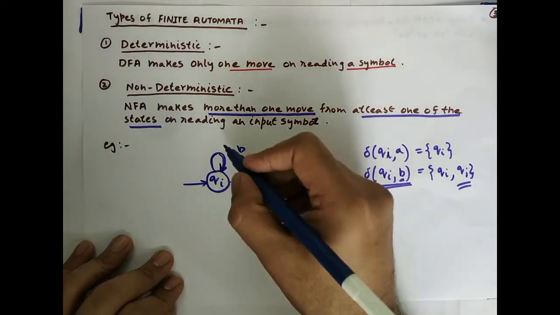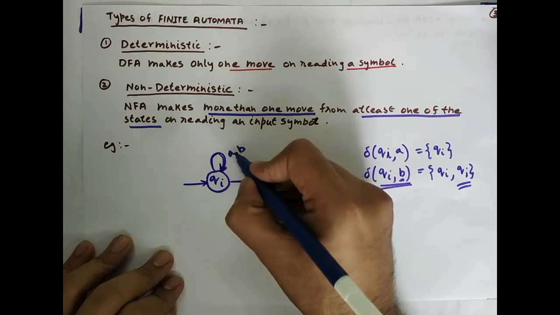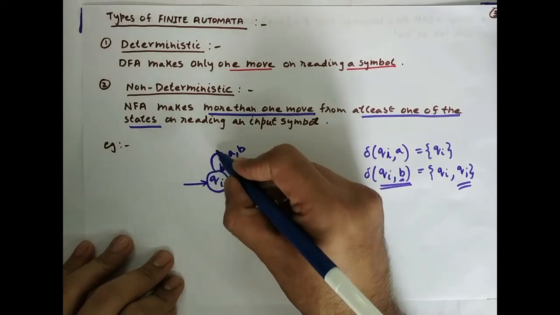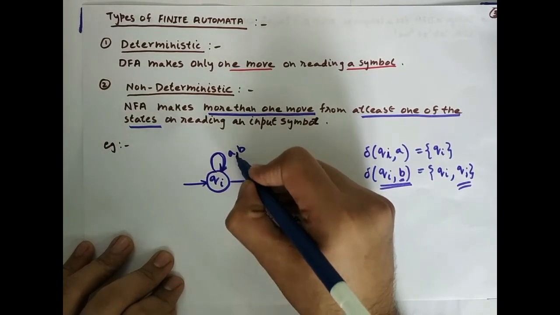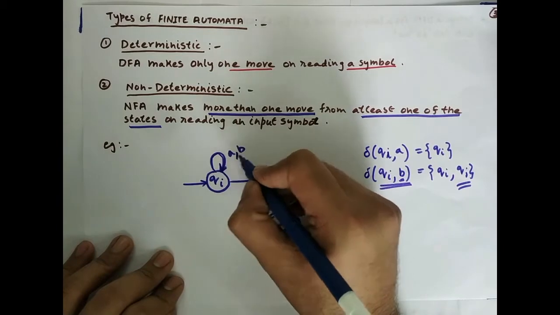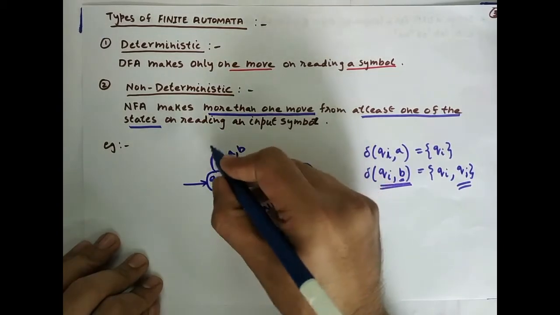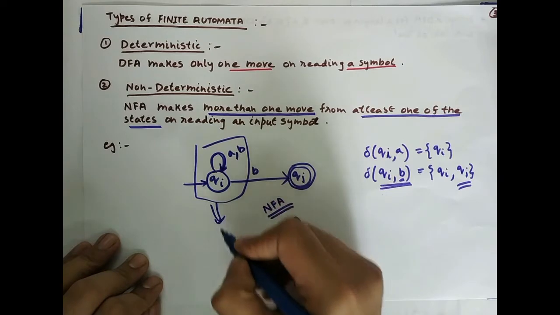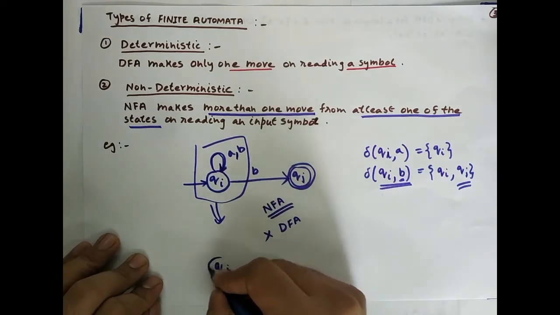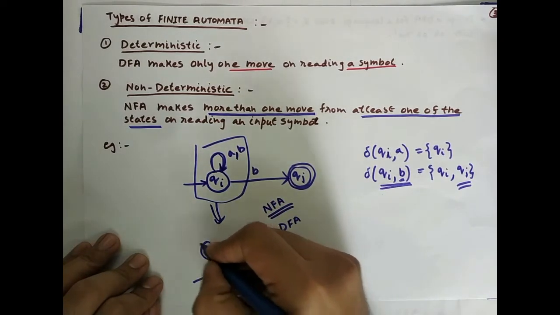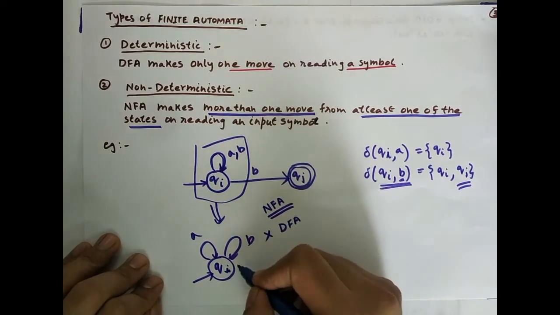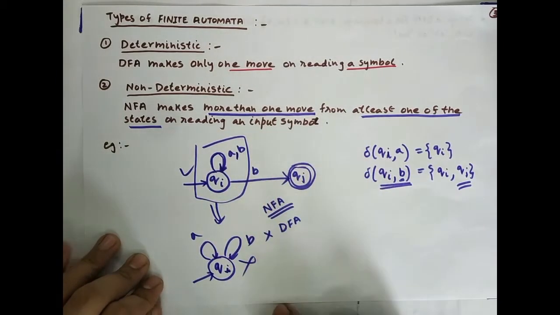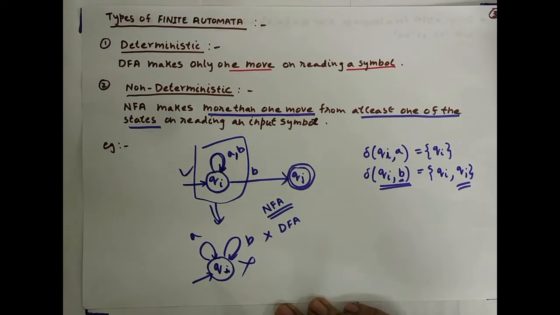Another thing you can notice here: on any transition, if I write A comma B, it simply means that this transition happens if A is read or B is read, comma means or. The same thing can also be written as Qi with a transition on A also, on B also, and this is a shorthand way of writing. So we will adapt to this. Now once this distinction is clear, let us solve some examples.